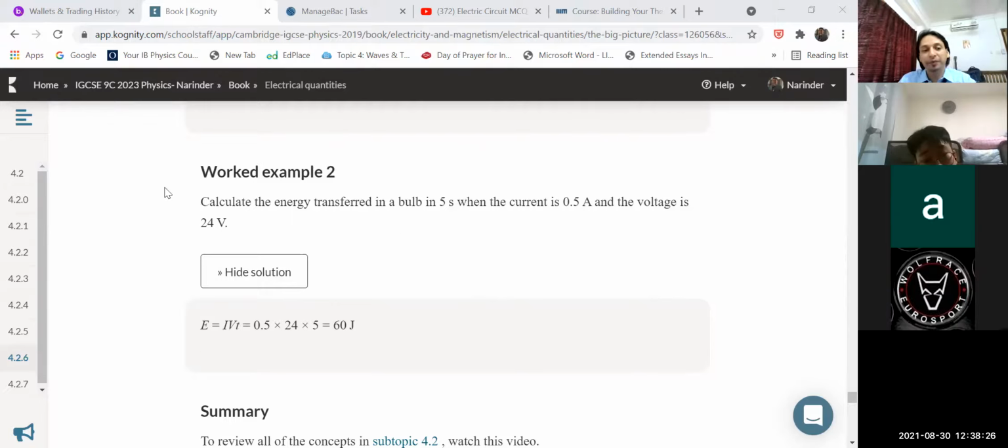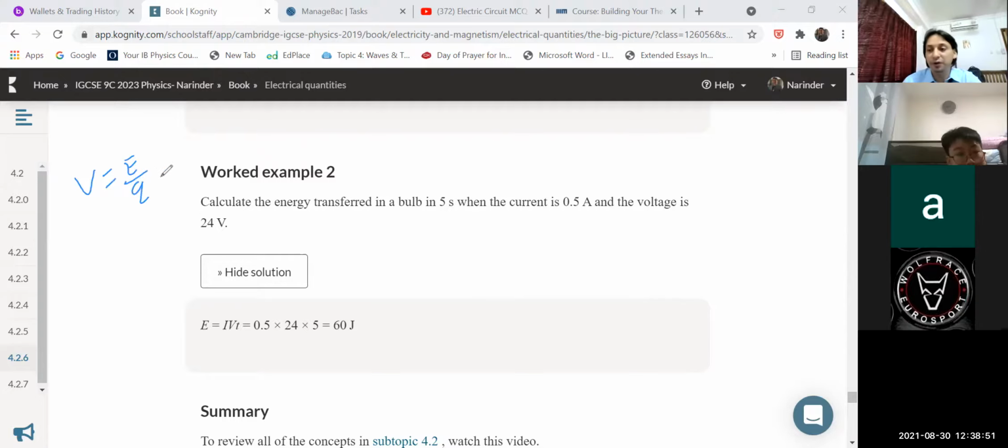From the EMF equation, children, we have the equation. Sidong, may I know the equation from the EMF? When you have to calculate the EMF of a battery, what equation do you have? V is equal to E by Q. That equation you have to remember, children.